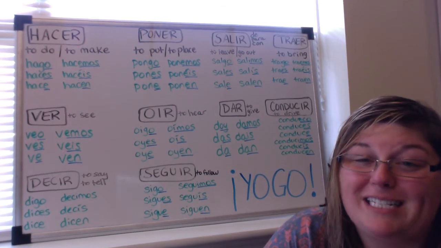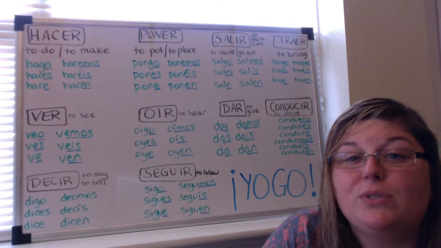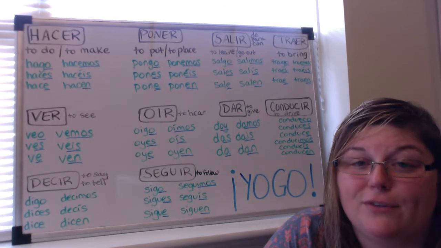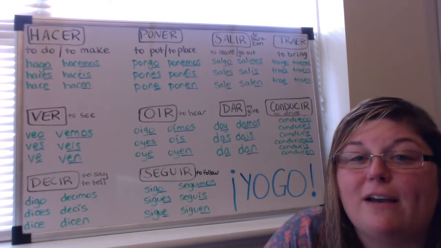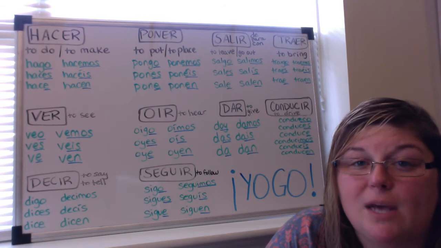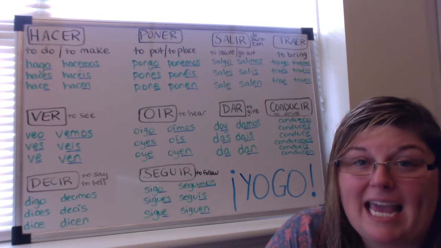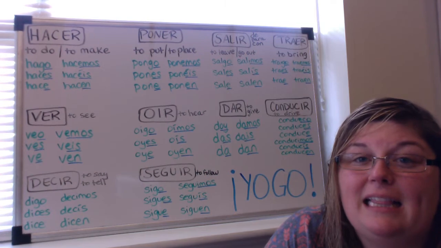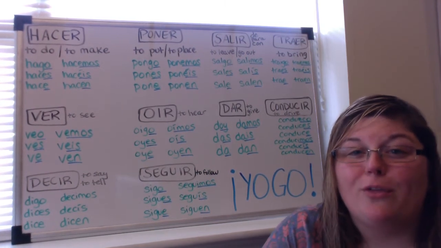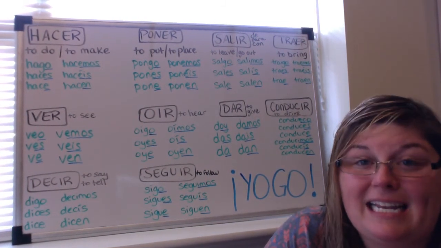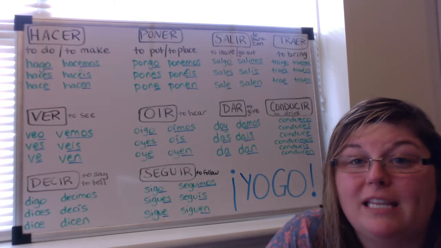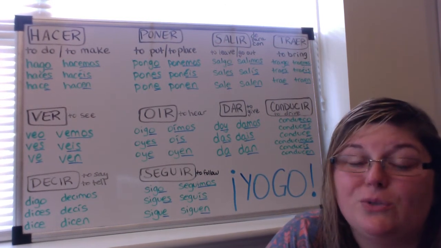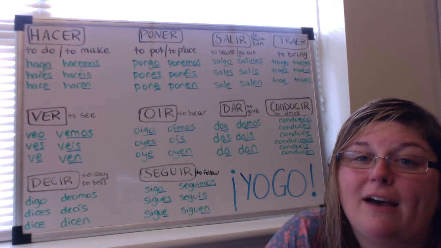And a couple of things I want to mention about this verb. We can use certain prepositions after this verb in order to change the meaning of what we're trying to say. So salir means to leave or to go out. If I'm saying I leave from somewhere, I'm going to follow it with de. Salgo de mi casa. I leave my house. Even though the from might not be said in English, we would use it in Spanish, because we are implying that we're leaving from someplace. So we need to use that preposition de after salir.